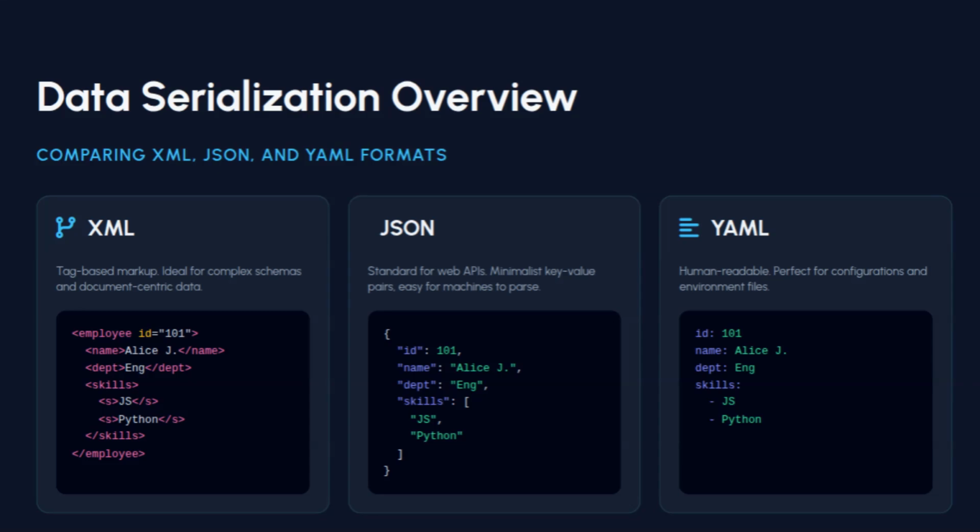And when coming to JSON, it's the standard for web APIs. As you can see here, it is a key value pair kind of thing. Okay, so JSON is the default standard for web APIs, and it is easy for machines to parse this JSON format. And when coming to YAML, as you can see, no complex syntax or something.